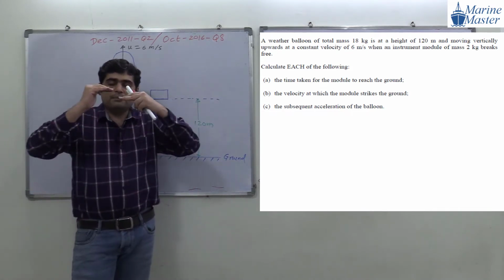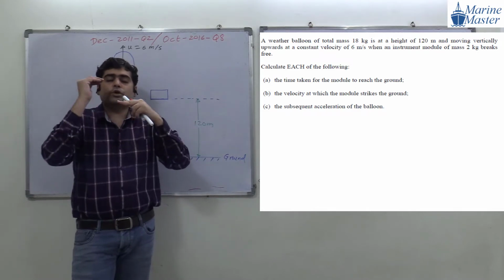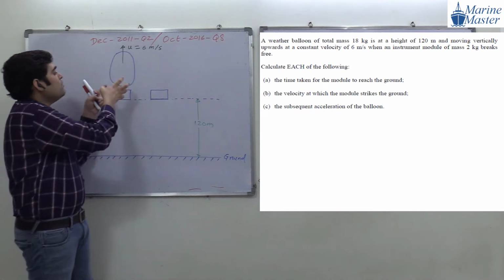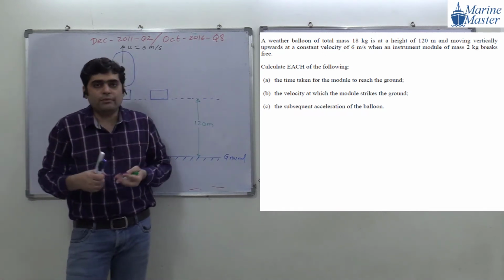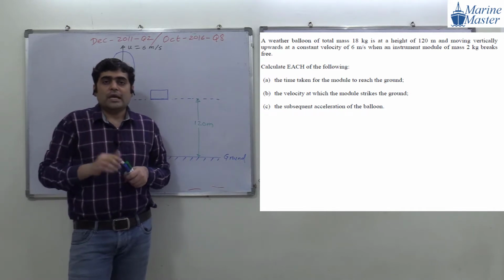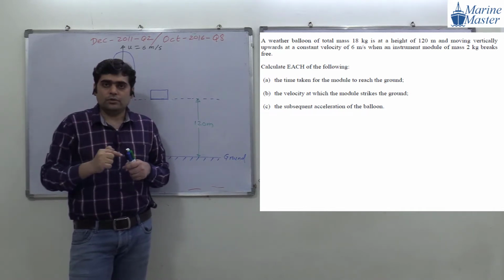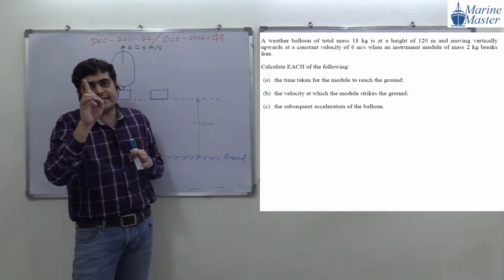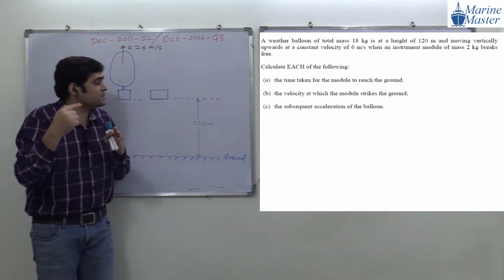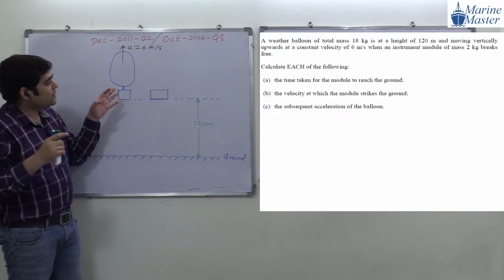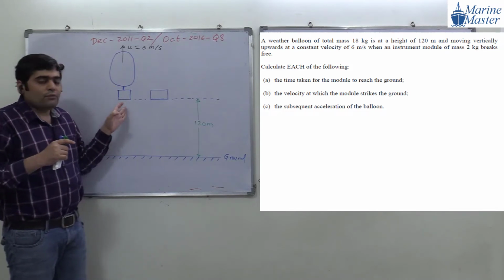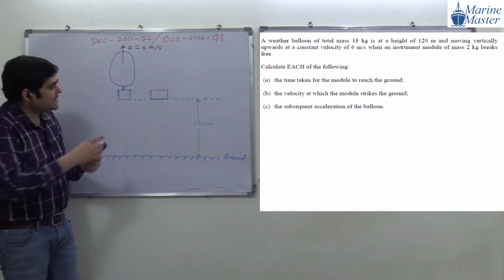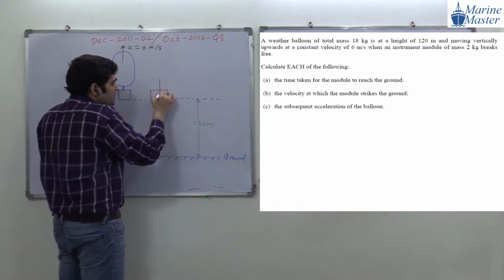So see, when the module breaks, try to see the scenario. Whatever the velocity of the balloon, the same velocity the module will also have. Guys, try to listen to my point. When the module breaks from the balloon, it will have the same velocity as the balloon. So at the breaking instant, the module will also have the same velocity of 6 meter per second.